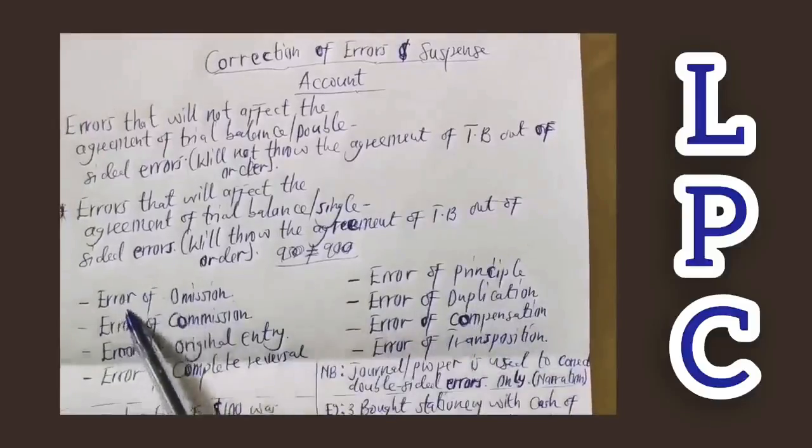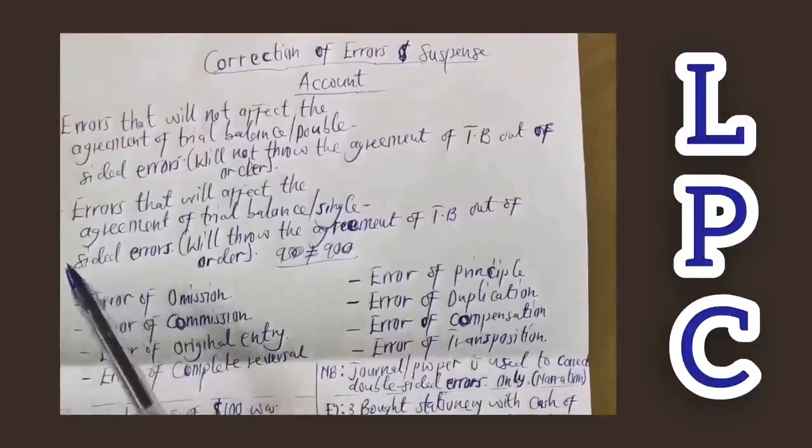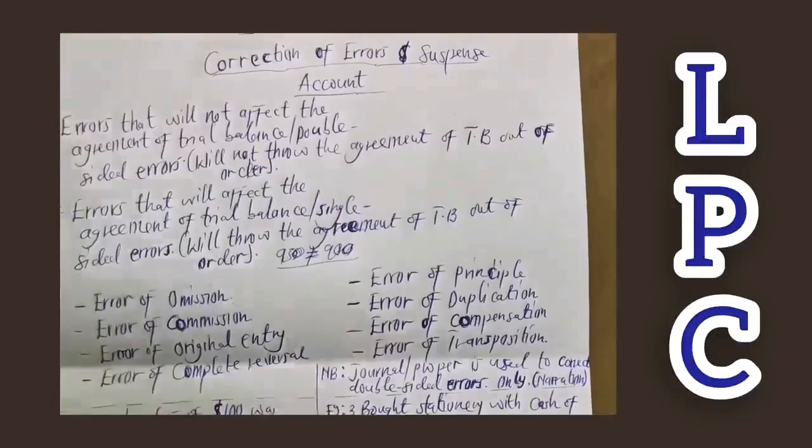So what do we mean by error of omission? Errors of omission are those errors which are completely not recorded. Here, the bookkeeper, the one recording the item, failed to record it at all. So you use the words completely not recorded. That's an error of omission. Maybe due to oversight or the pressure of work.